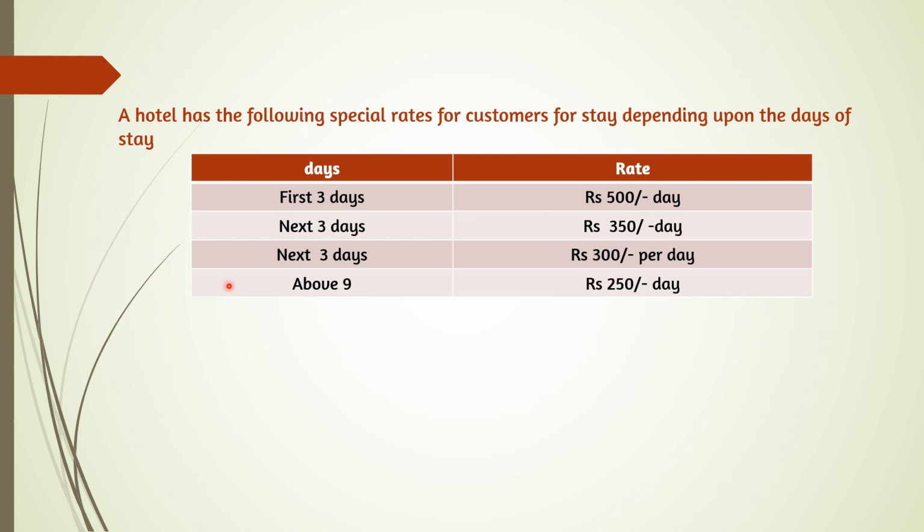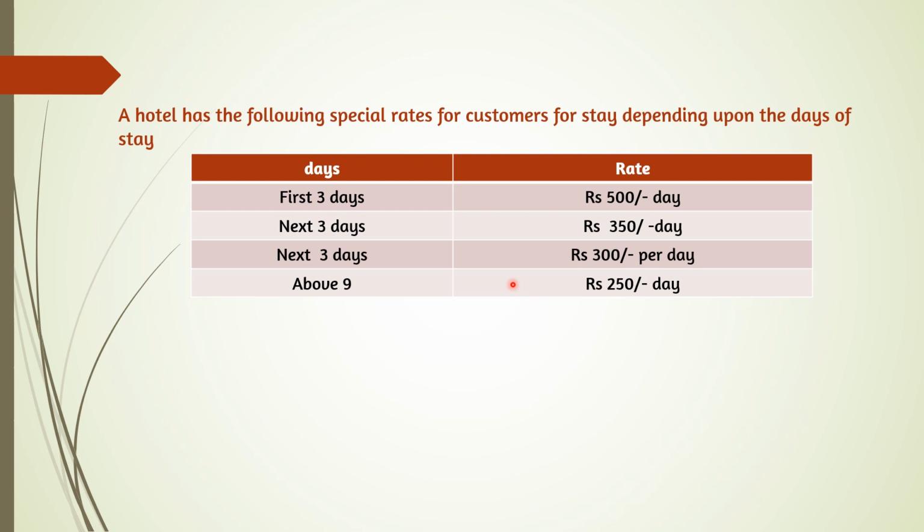For the first 3 days of staying in the hotel, you have to pay rupees 500 per day. For the next 3 days, 350 per day. And after that, the next 3 days, 300 per day. And above 9 days, 250 per day. So in this, a slight change is there.